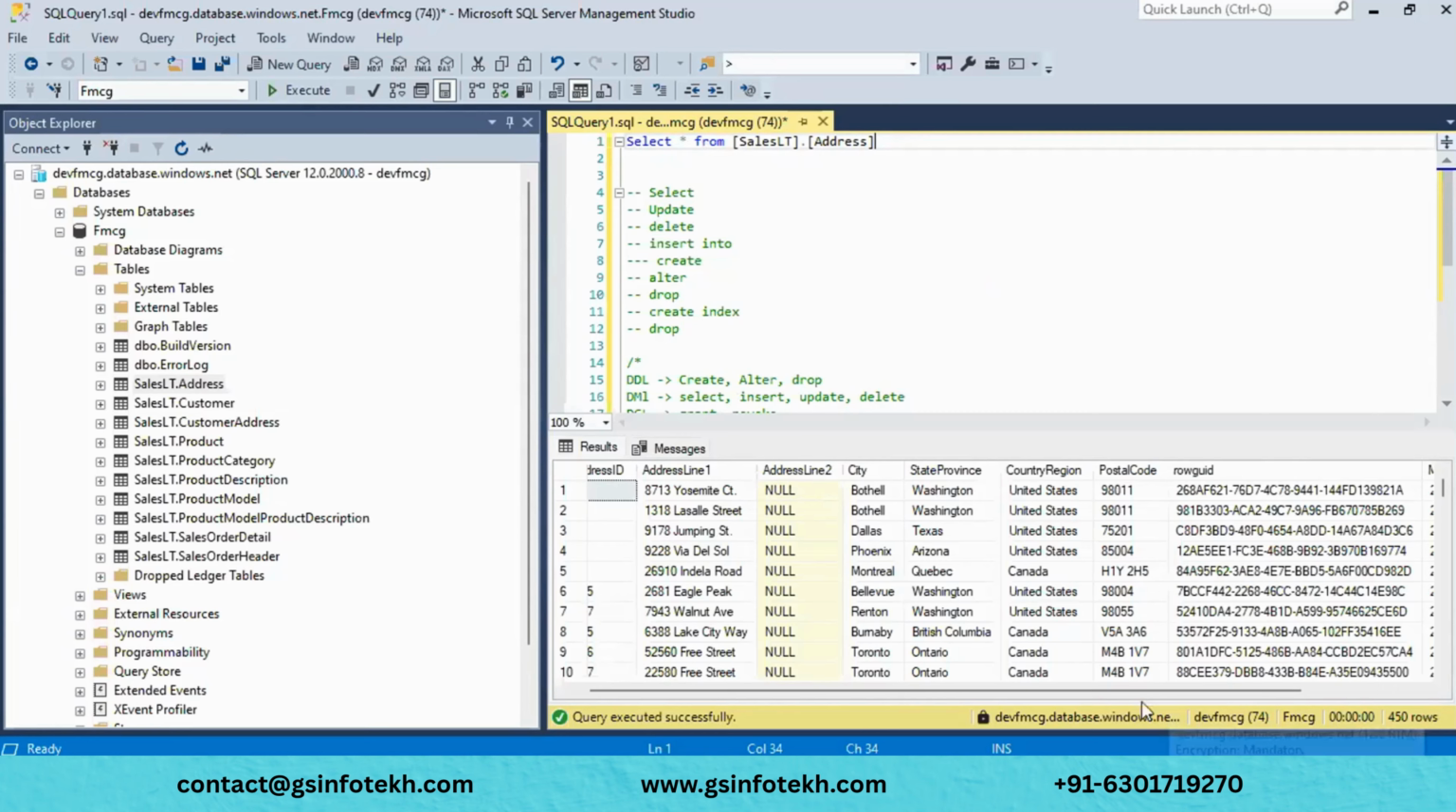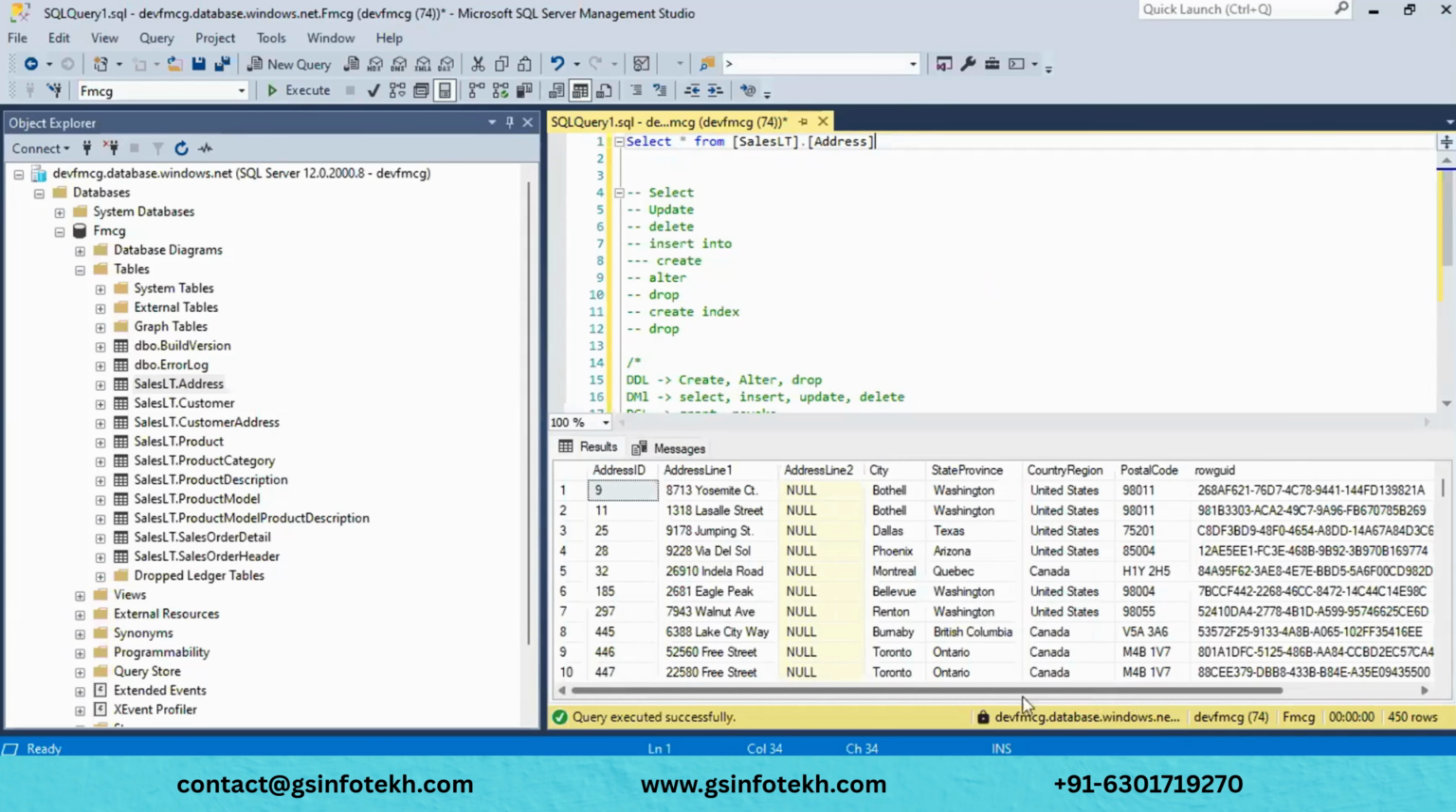And now here I don't want to select all the fields. I want to select only specific fields. Now what I will do, I will add address id, and I want to select something like city, and I want to select a postal code. I want to select only these fields from this particular table.